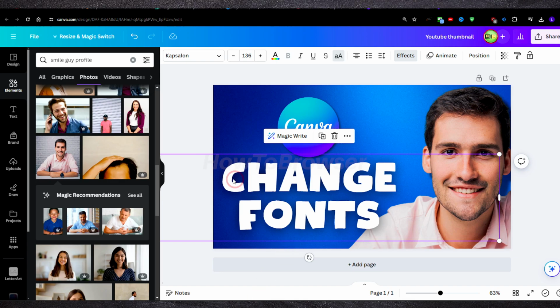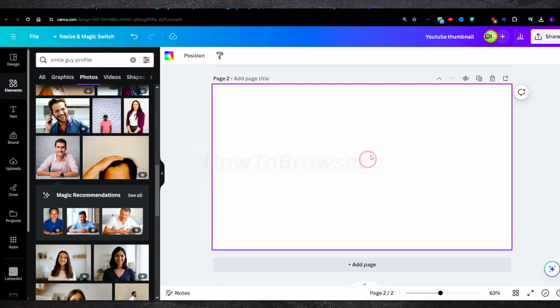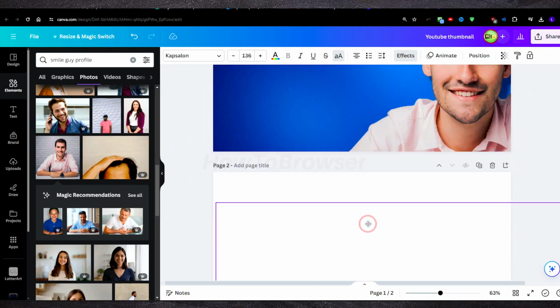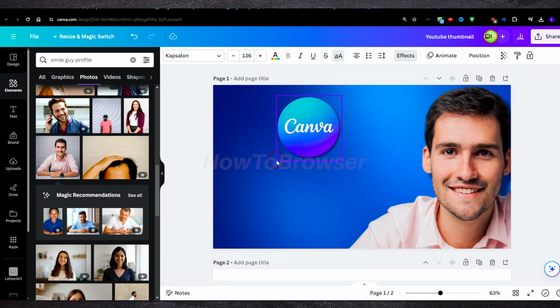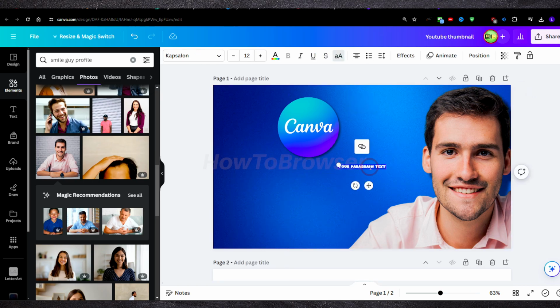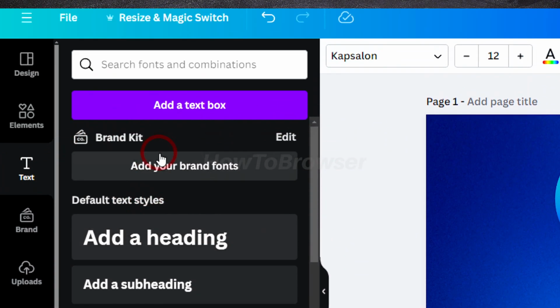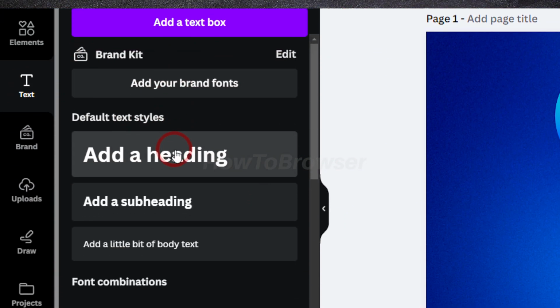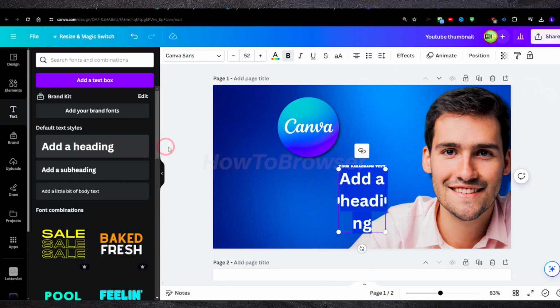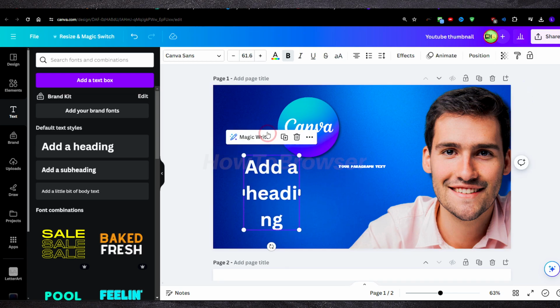So what you have to do now here, let's say I have this text here, but I'm gonna click on add page here. I'm just gonna drag this text here so I can add another text. So if you click on your page here, I can add text, as you can see, or you can also go to text here and click on add text box, or just add a heading like this.